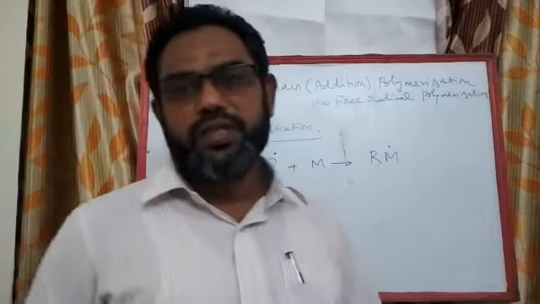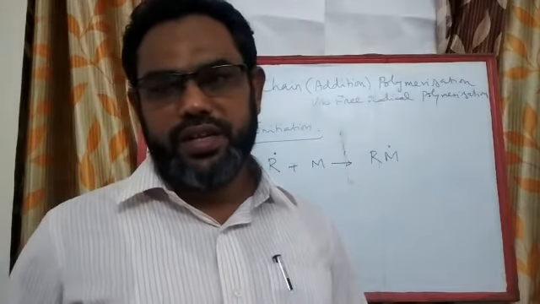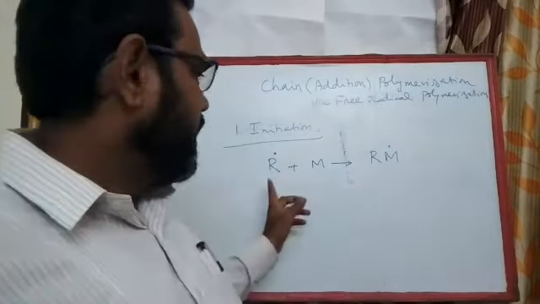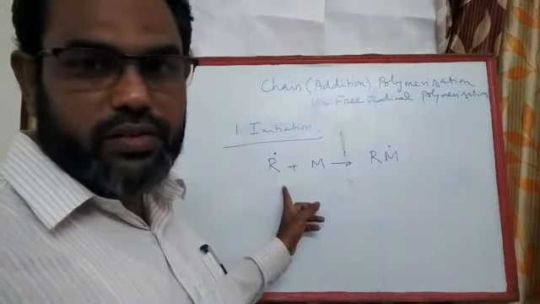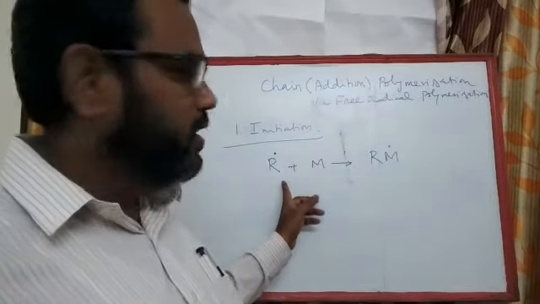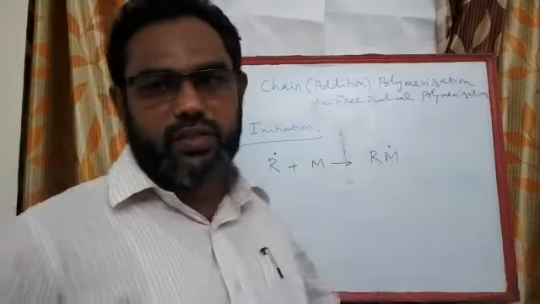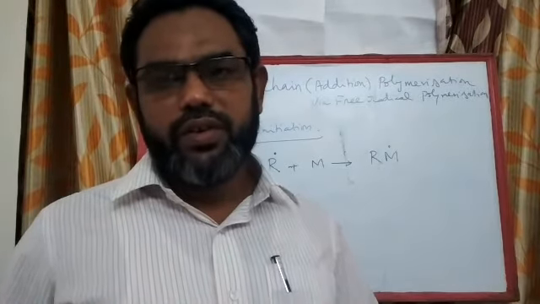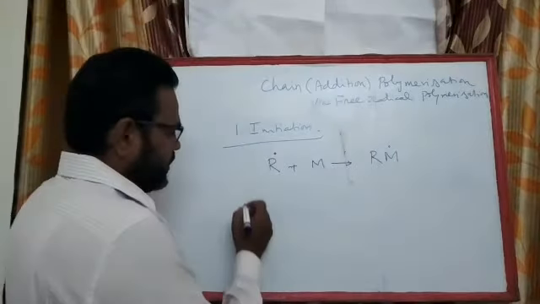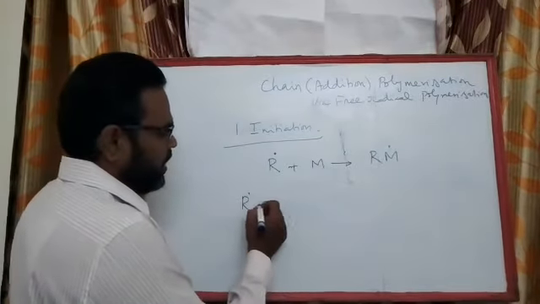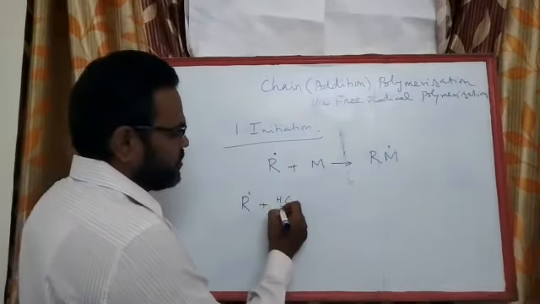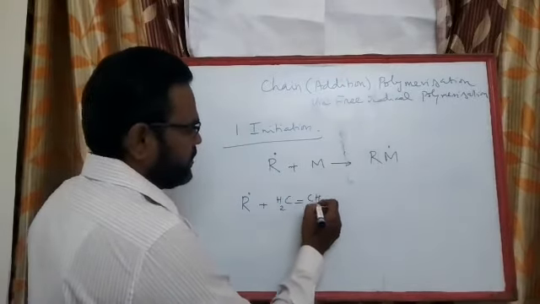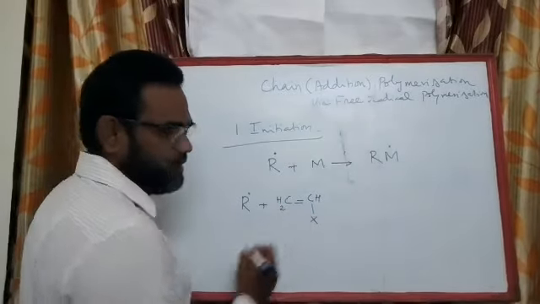This process we call an initiation reaction. So the transfer of an electron from the radical to the monomeric species is called an initiation reaction. I will give you an example. Let us take R dot and react it with CH2 double bond CH.